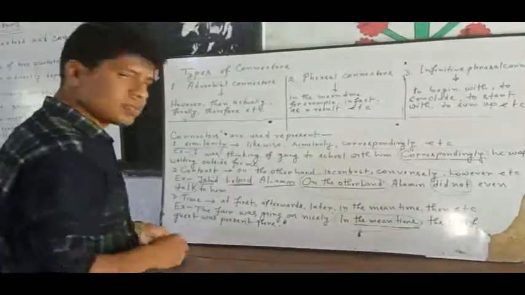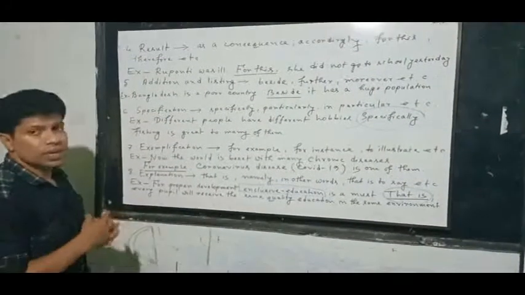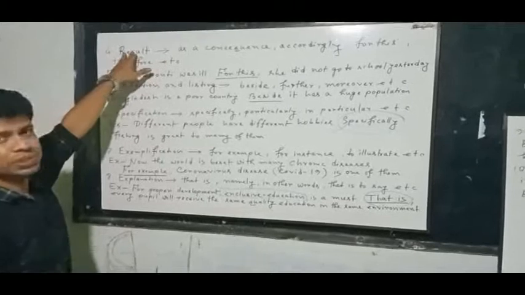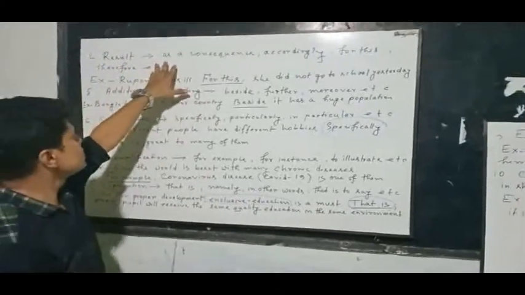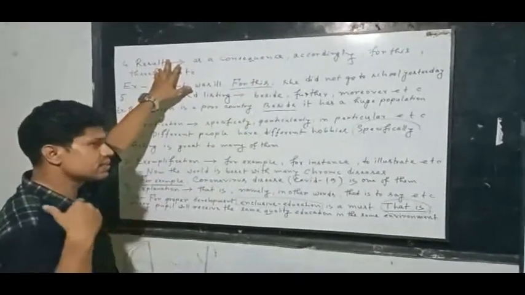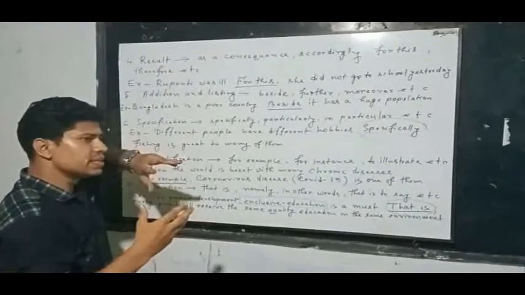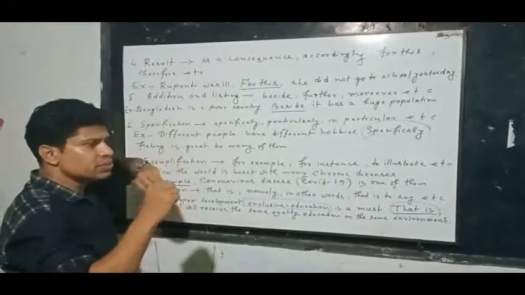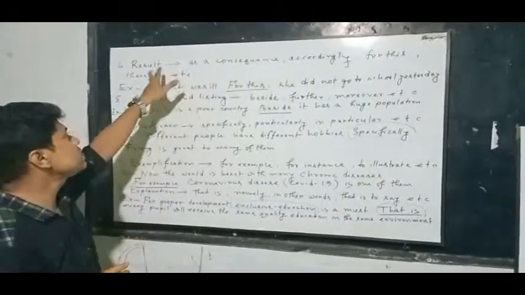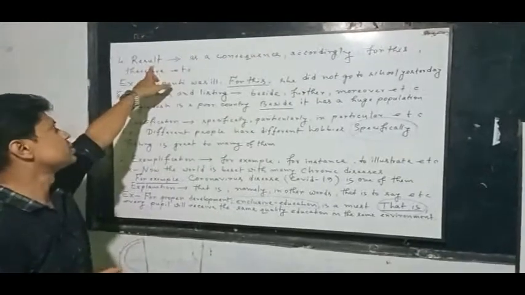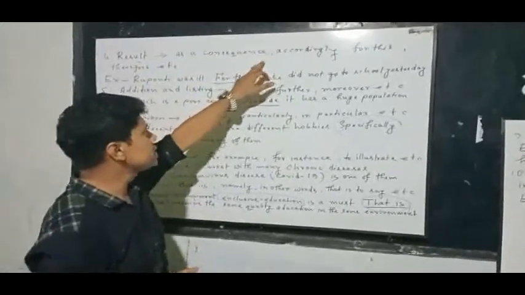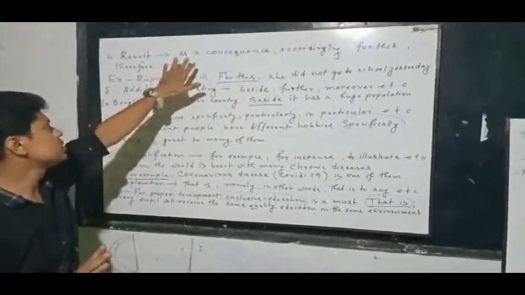I think so. Yes. So just now I will discuss number 4, the connector. Here I have mentioned result. Why do we use result-expressing connectors? When something happened earlier and, due to that happening, something takes place next, we use this kind of connector. It is covered by, as you see here, as a consequence, accordingly, for this, therefore, etc.